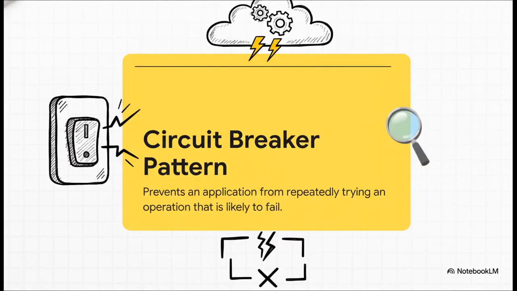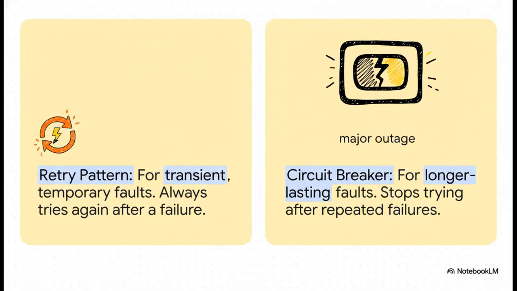That's where the circuit breaker pattern comes in. Think of it just like the one in your house. So retry is for those little glitches. Circuit breaker is for when a service is really down for the count.